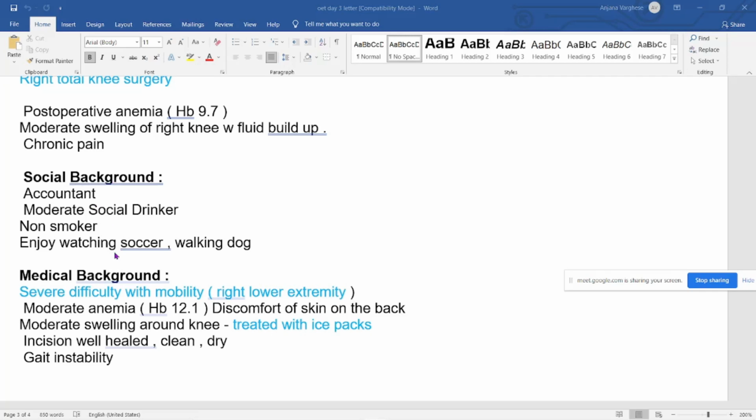This is a long list. The social background is the area where unimportant, insignificant points will be filled in. In that case, just keep in mind whether this illness is related to it. Suppose this is a right knee surgery patient.